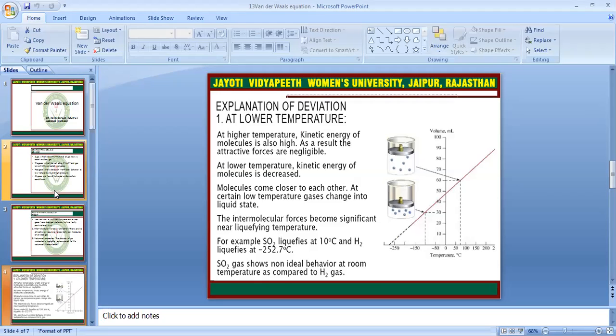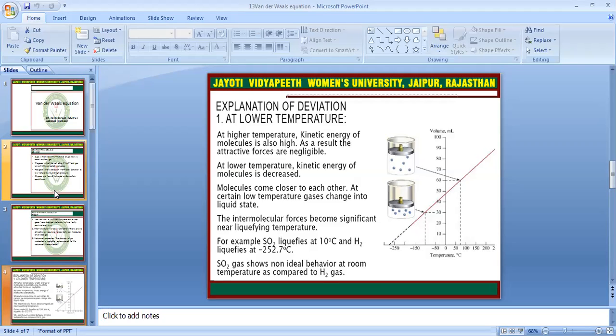Explanation of deviation at lower temperature. At high temperature, the kinetic energy of molecules is also high. As a result, the attractive forces are negligible. At a lower temperature, the kinetic energy of molecules decreases and molecules come closer to each other. At a certain low temperature, gases change into the liquid state. The intermolecular forces become significant near the liquefying temperature.